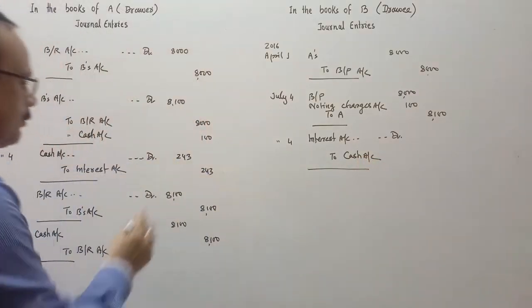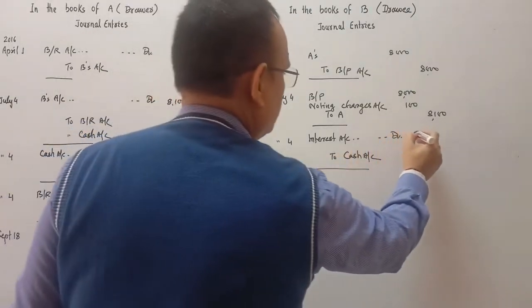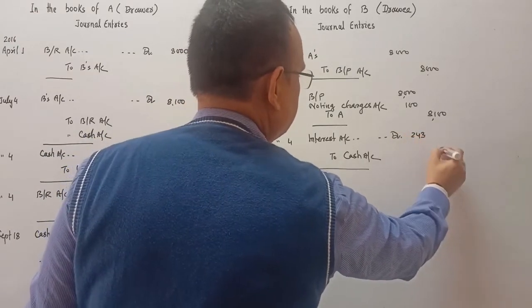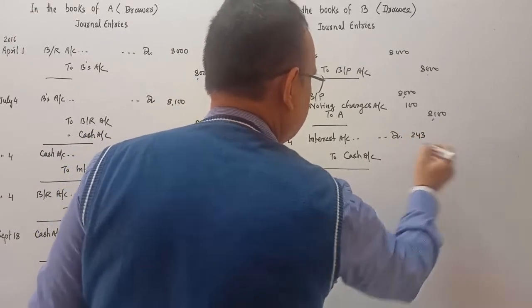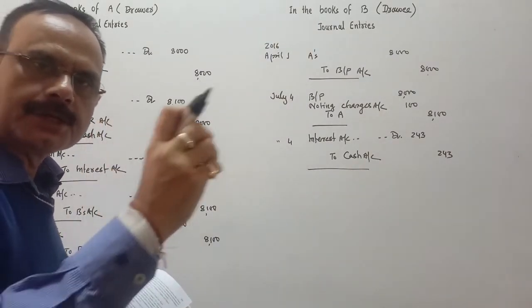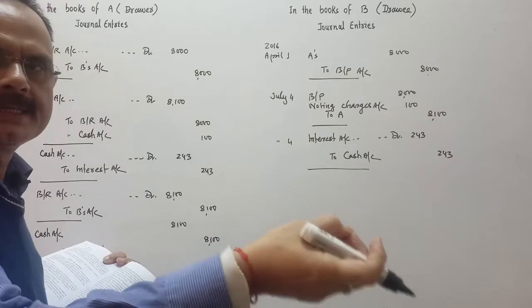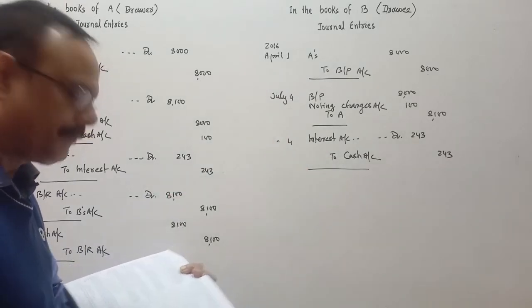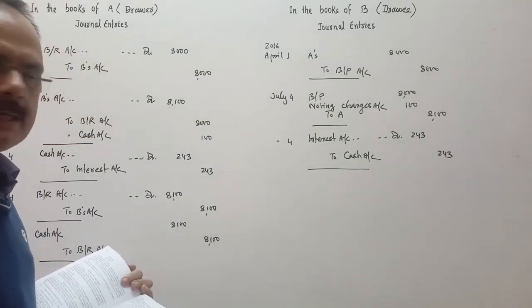Interest we have already calculated: 243. Being interest paid for the extension of the bill for 73 days at the rate of 15% per annum.